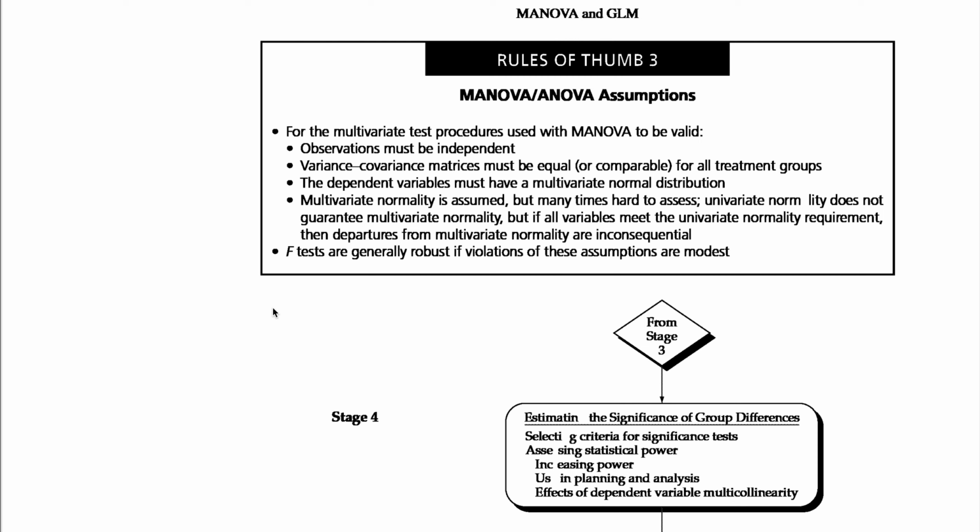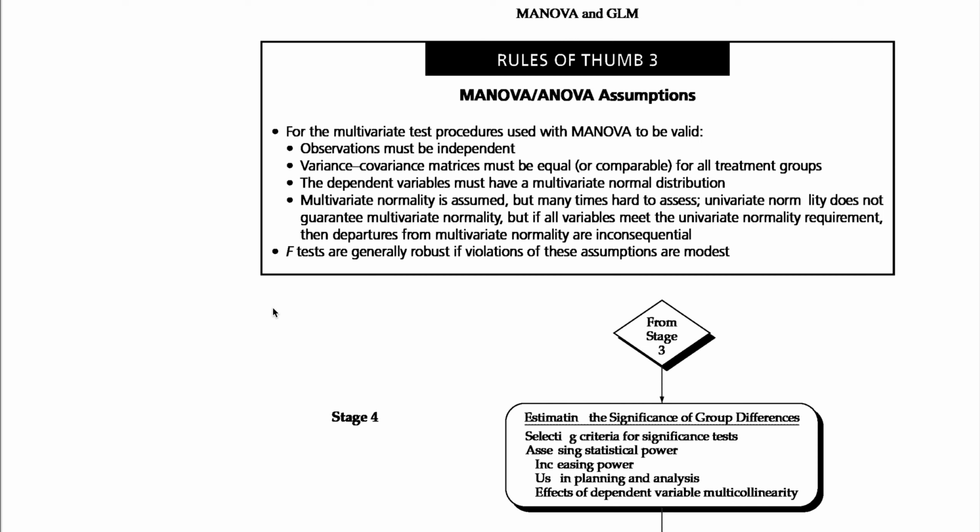Let's discuss them first. For the multivariate test procedures used with MANOVA to be valid, observations must be independent. Variance-covariance matrices must be equal or comparable for all the treatment groups. The dependent variables must have a multivariate normal distribution. Multivariate normality is assumed but many times hard to assess.